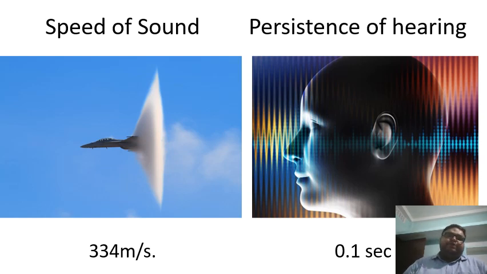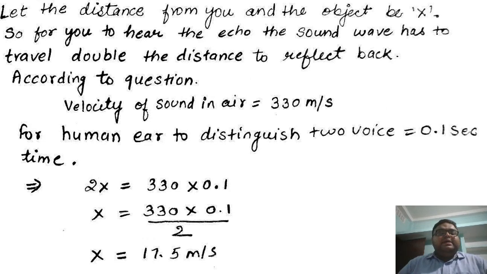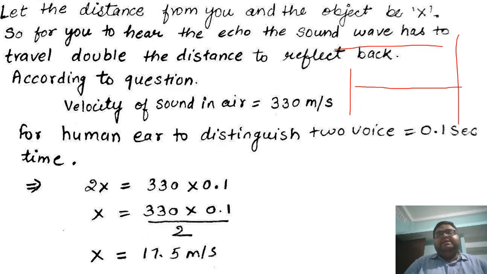Okay, now let's try to do that. Students, let the distance between you and the object be x, right? For you to hear the echo, the sound wave has to travel double the distance. Suppose you are standing here and here is the wall and you are producing the sound. The sound first needs to travel in this direction and then again in this direction, right? So the sound wave has to travel double the distance to reflect back, right?